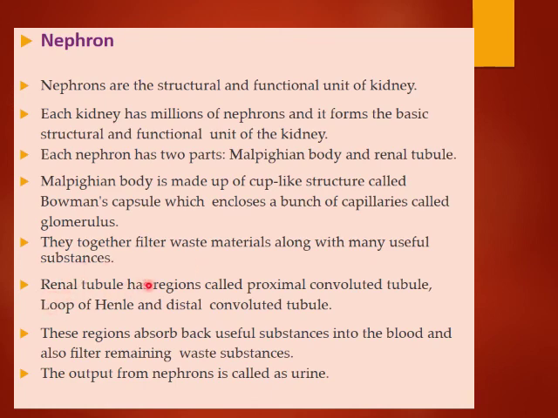The renal tubule has three regions: the proximal convoluted tubule, the loop of Henle, and the distal convoluted tubule. The proximal convoluted tubule is the first, folded part, and the loop of Henle is the U-shaped structure which carries the urine, and the distal tubule is the last folded part of the tube-like structure. So these regions absorb useful substances back into the blood and also filter the remaining waste substances.